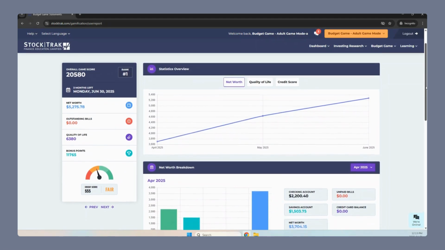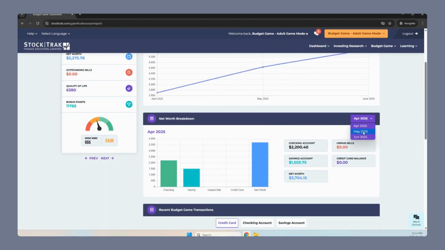Think of it like a snapshot you take of your financial landscape at a moment in time. By tracking your net worth, you can keep track of your progress towards achieving your financial goals.